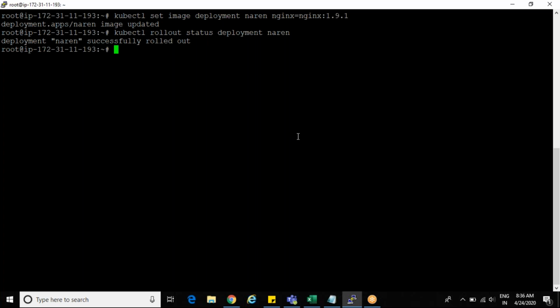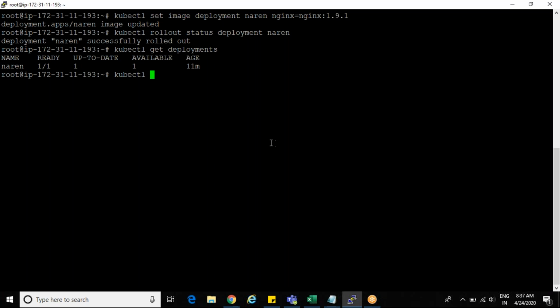Can you run kubectl get deployments once? Oh, only one now. If only one is there, definitely downtime will be there. So we'll first scale our applications, maybe at least 2 or 3 replicas. Then after, if you do upgrade, it won't bring down your application.